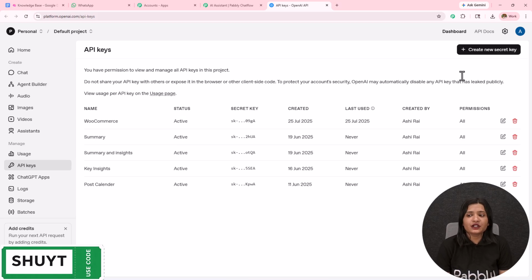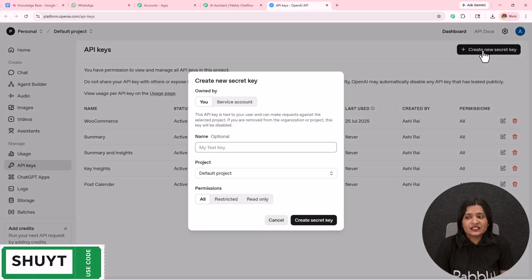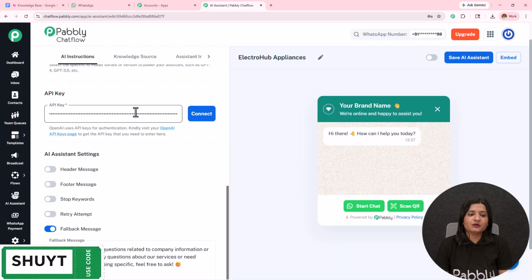In the help desk, a hyperlink is provided to me, and if I open this, I will be redirected towards the API keys page of OpenAI. To create a new token, you simply have to click on this create new secret key. First, you have to provide the key name. So let's say the key is test. The project will be default project. The permissions will be all, and then you simply have to click on this create secret key. A new API token will be provided to you, which you have to copy and paste over here.